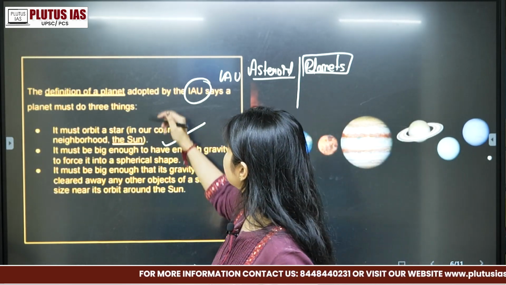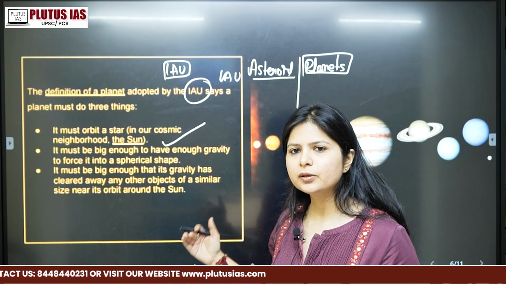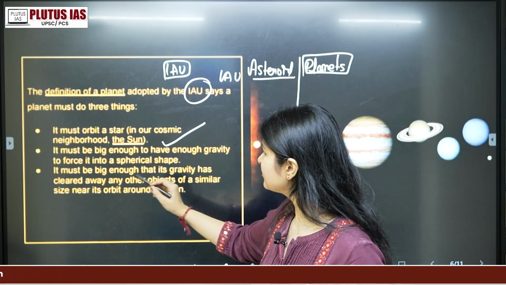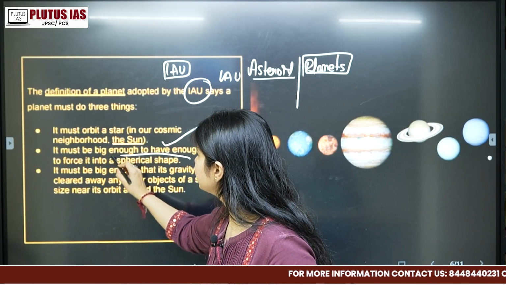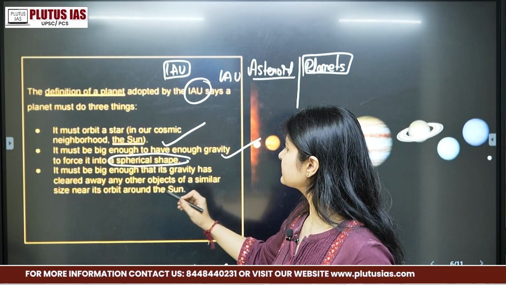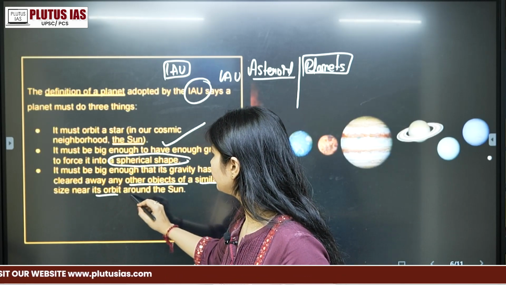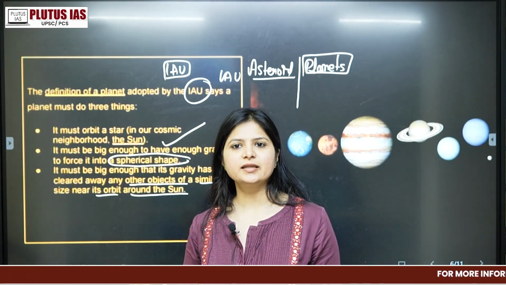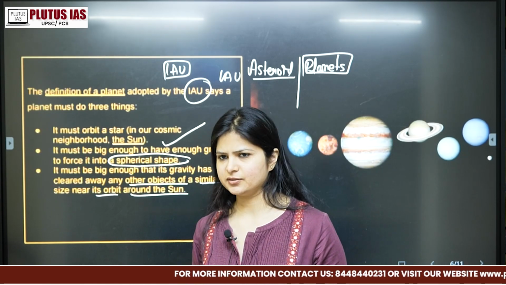The IAU had some briefs about when you will call something a planet. First, it must orbit around the sun. Second, it must be big enough to have enough gravity to force it into a spherical shape, right? Third, it must be big enough that its gravity has cleared away any other object of similar size near its orbit around the sun. So these are three major characteristics. If they have them, then they fit to be called a planet in the solar system.